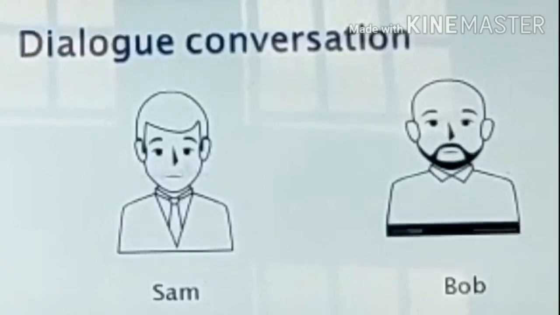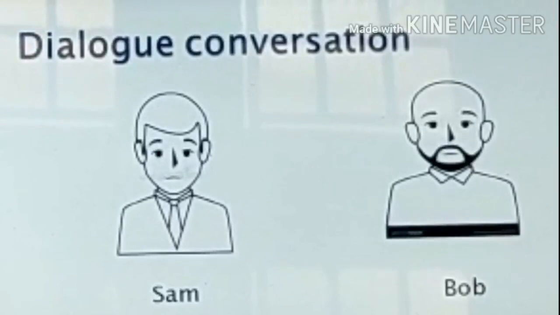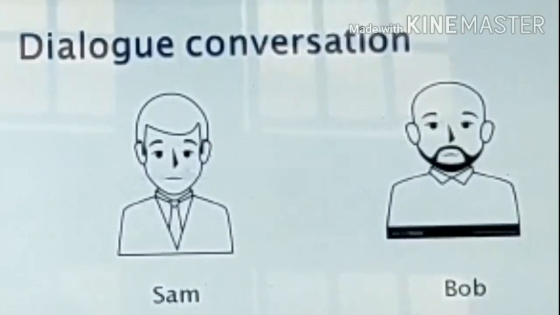I have a dialogue for you to identify the common and proper nouns. This conversation happened between two friends, Sham and Bob. Sham: Hi Bob. Bob: Hello Sham. How are you? How is your family? Everyone is fine, Bob. We met after many days. Yes Sham, our last meeting was in the Central Library.